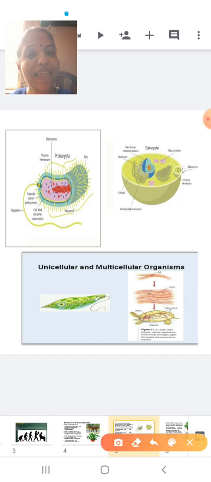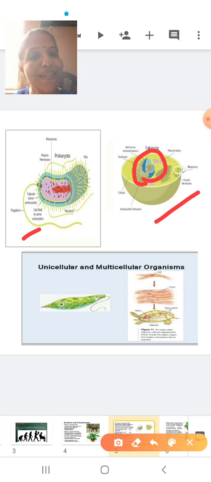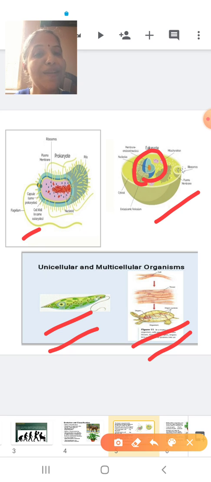So students, you can see the images here. This is bacteria, a prokaryotic cell, and here this is a normal eukaryotic cell. In the eukaryotic cell you can see a well-developed nucleus, the blue color. Now this eukaryotic cell, as I told you, may be present in two types of organism, either in a unicellular organism, this is euglena, or in a multicellular organism, that is turtle. Turtle is just one example, even fish, even human beings, all of us are multicellular organisms. So for unicellular the example here is euglena, and for multicellular, turtle.